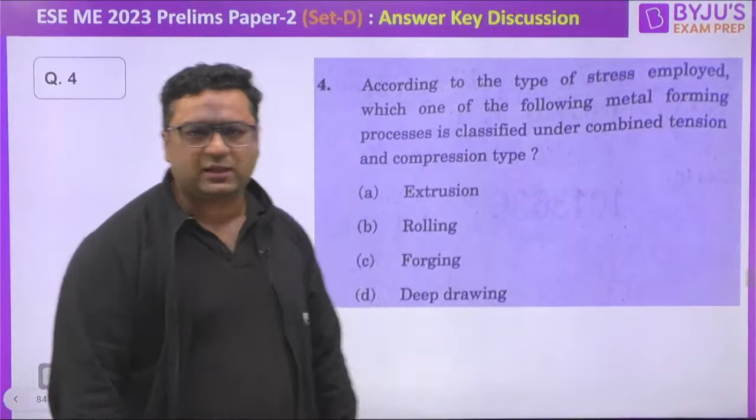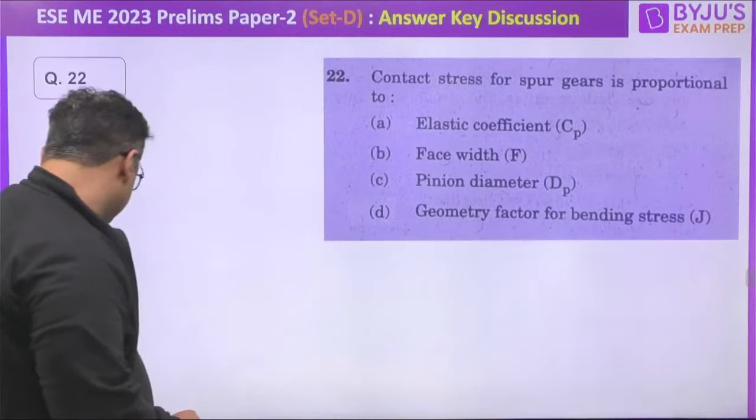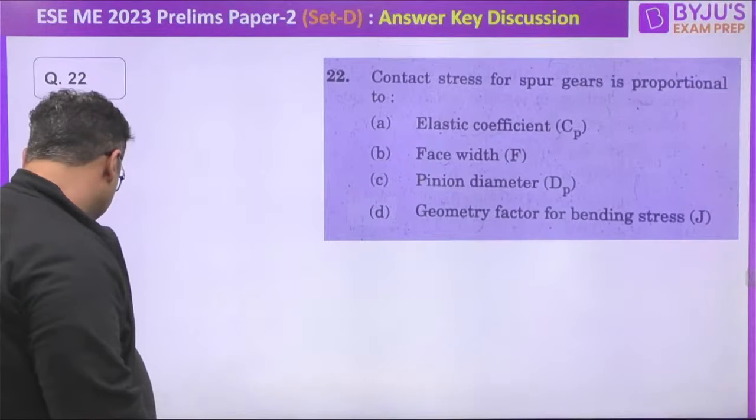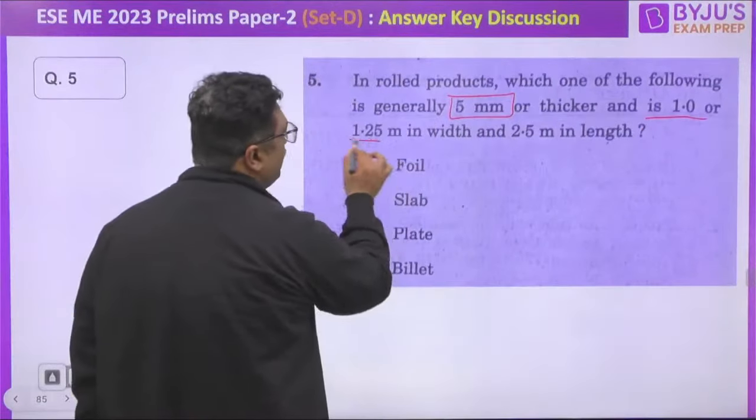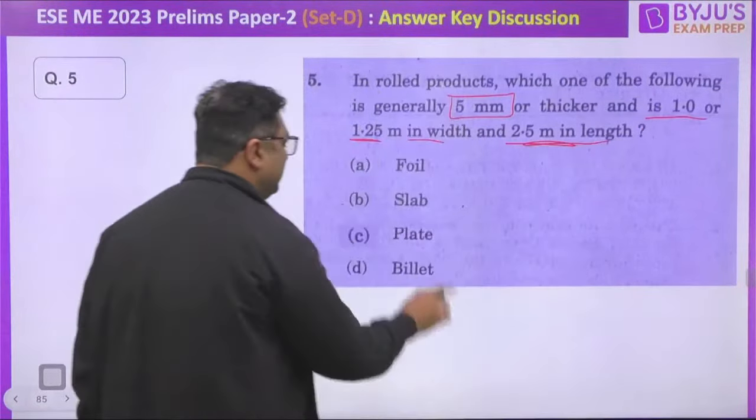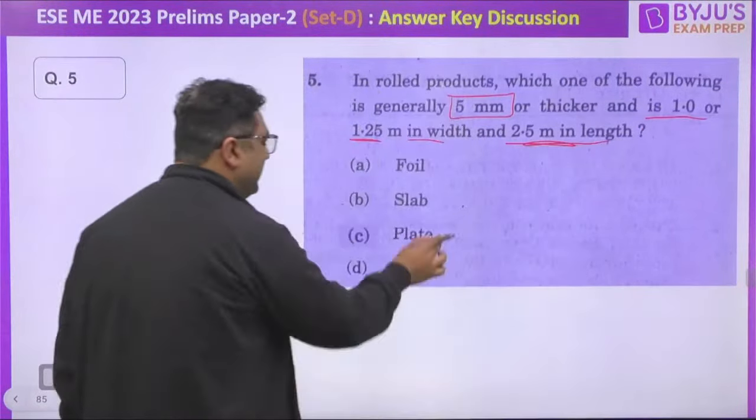Now I am going fast to close this, because now the questions are not of solving much but of data type. If you see in rolled products, which of the following is generally 5 mm or thicker? Here they are asking which of the following has thickness more than 5 mm, 1.25 meter in width and 2.5 meter in length. That is nothing but a plate. So the answer for this is going to be C.